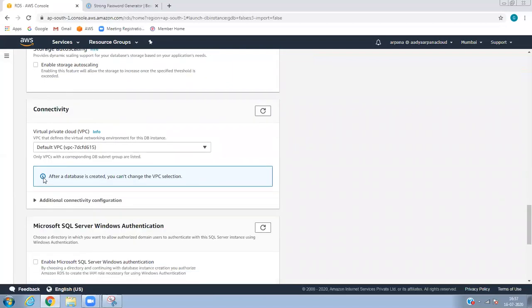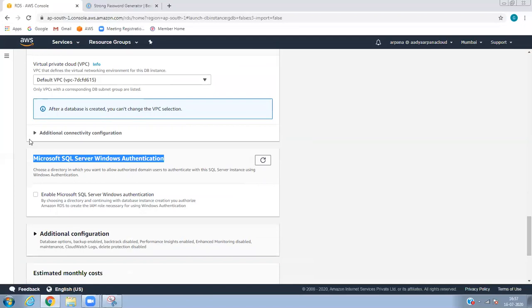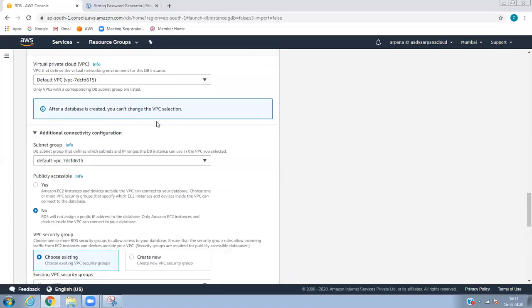Make sure of that. Even AWS says that after the database is created, you cannot change the VPC selection. Hope you got it, so be careful when you configure. As of now we are using the default one, so no need to worry. And definitely we have to access it through public, so I'm just giving that.